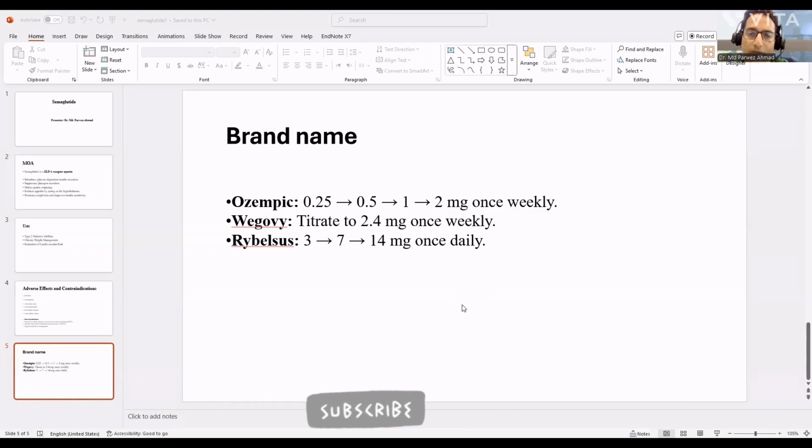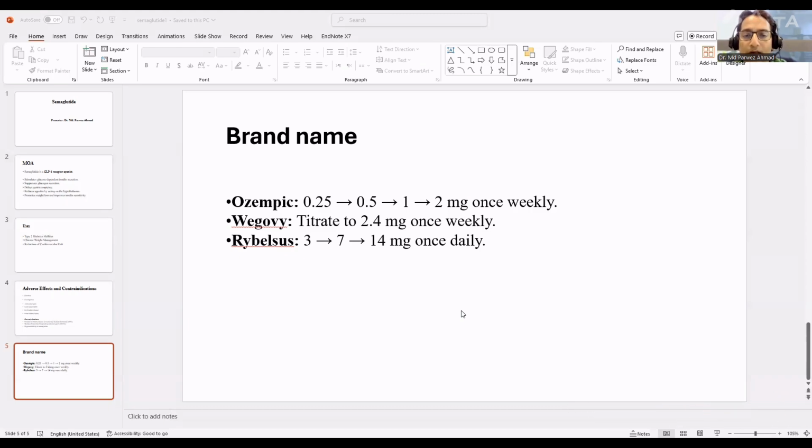Okay. Now the Wegovy formulation: we start from 0.25 milligram again for the next 4 weeks. Then we increase the dose to 0.5 milligram for the next 4 weeks. Then we increase the dose to 1 milligram for the next 2 weeks. Then we start 2.4 milligram once weekly as the maintenance dose in case of obese or diabetic patients.